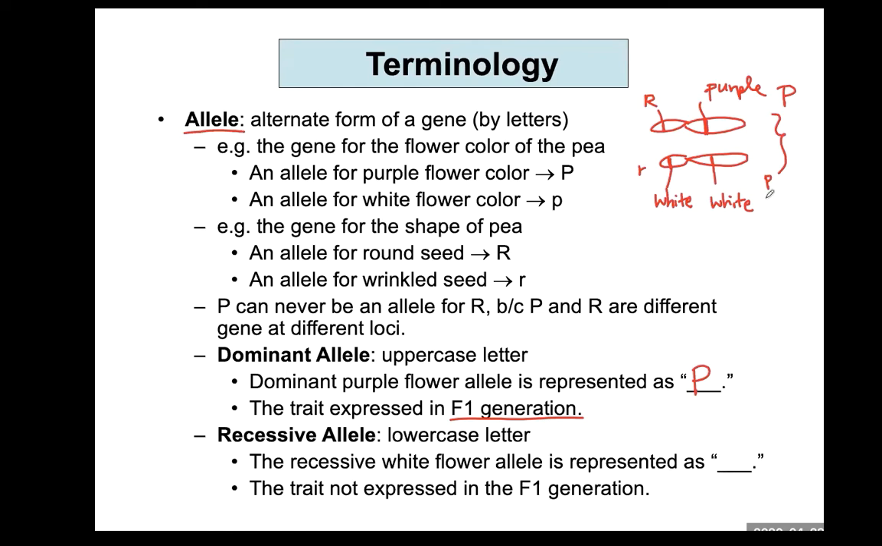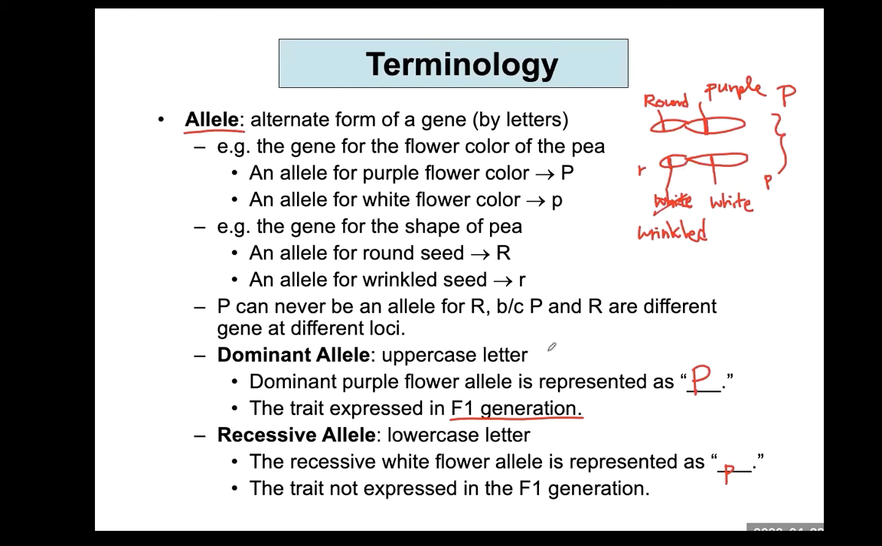Recessive allele, in this case white flower, will be written in lowercase. The recessive white flower allele is represented as small lowercase p. The trait not expressed in the F1 generation, we call that recessive allele. So white flower color cannot be shown in F1 generation, but it might appear in F2 generation. Same way, here's a round seed, and this is a wrinkled seed. In a pair of homologous chromosomes, one chromosome carries the allele for round seed, and the other chromosome carries the allele for wrinkled seed.